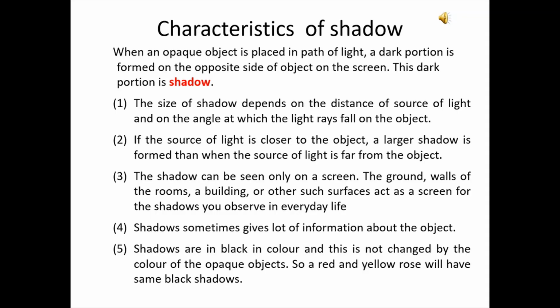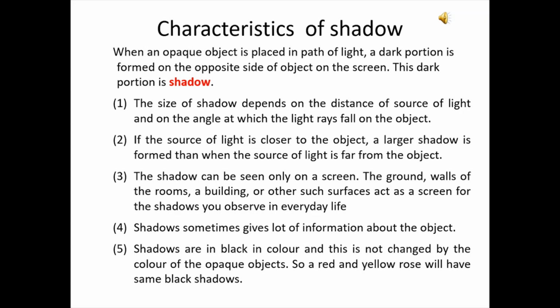Yes, children, today we would be starting with the formation of shadows. When an opaque object is placed in the path of light, a dark portion is formed on the opposite side of the object on the screen, and this dark portion is the shadow, as we have learnt earlier also. Now, what are the characteristics of the shadow?